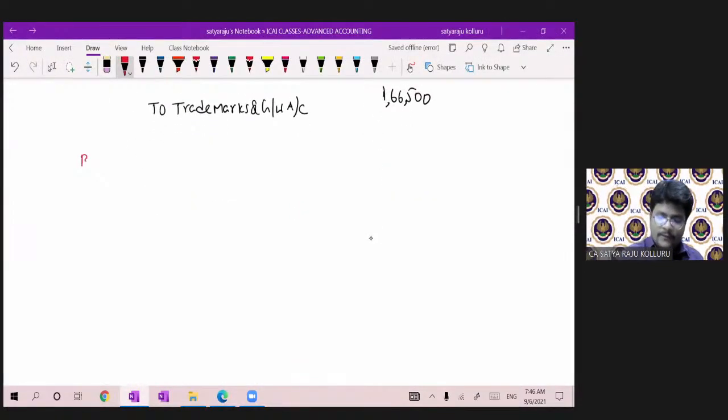Balance sheet of Rebuild Limited. Anything I have to mention in the bracket? Yes, I have to mention "and reduced", which is very, very important.